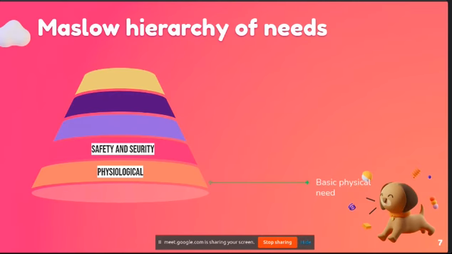Then he defined in the second category safety and security. If you are living in a good society where you feel secure or safe, then only can you proceed further in your life. He explained it in a manner that the base one is the most important, and above it is less important, but you can't meet the upper one first and then your lower one. It is arranged in this way. So second is our security. We want to feel protected in our community. Then love and belonging, which I already explained deeply, is very important.